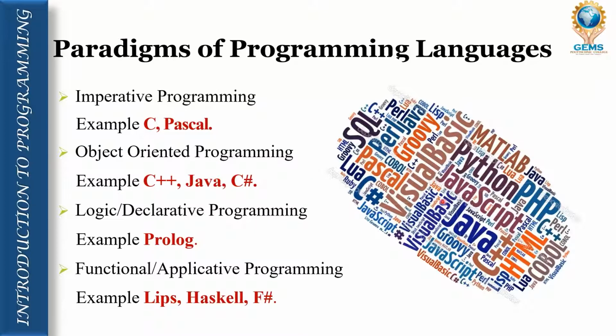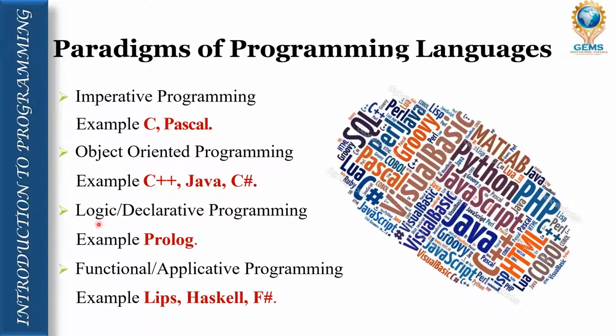Now we are going to see the paradigms of programming languages. Imperative programming has the examples C and Pascal. Object oriented programming has C++, Java, C#. This is called object oriented programming language. But C is known as an imperative programming language. In other words, we can also say that it's a structural or procedural programming language.